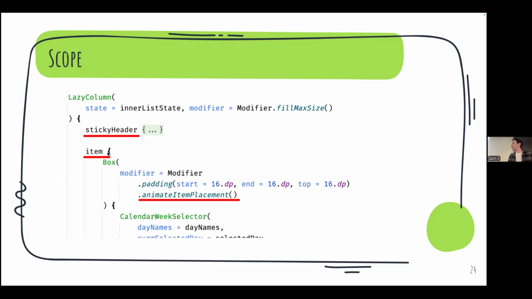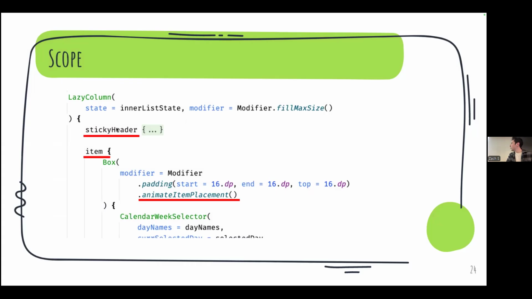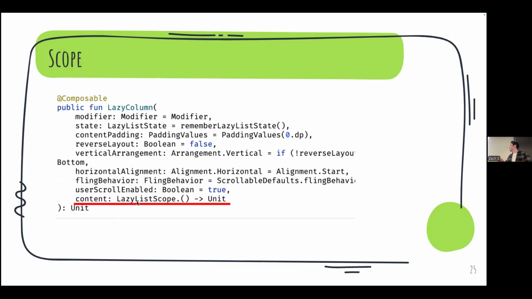When I'm working on a composable inside of an item, how does the compiler just magically know that I can use the animate item placement modifier? Because this modifier wouldn't make sense unless we're in a lazy column, right? And the solution is actually scopes. That's the really cool thing about this. So the parameter to a lazy column is this content function, right? And seeing these curly braces, you might expect it to just be parentheses arrow unit, just like a regular function, right? But what the type actually is, is this LazyListScope dot parentheses arrow unit.